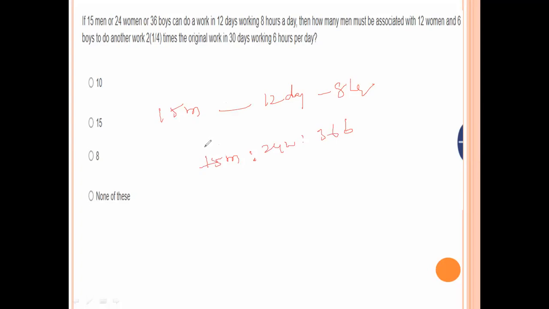Now 3 5s are 15, 3 8s are 24, 3 12s are 36. So 5 men equal 8 women, 5 men equal 12 boys.